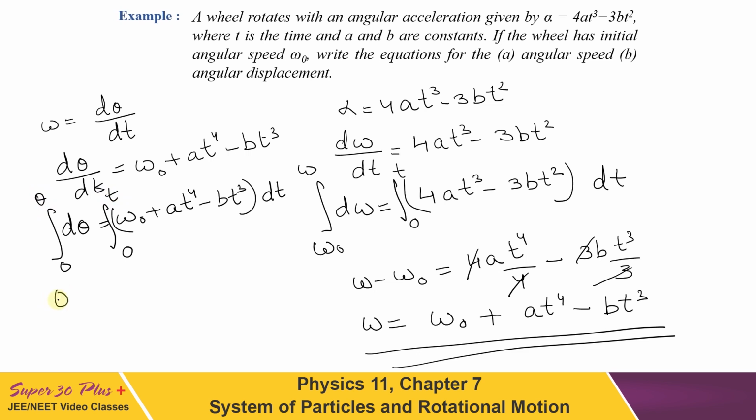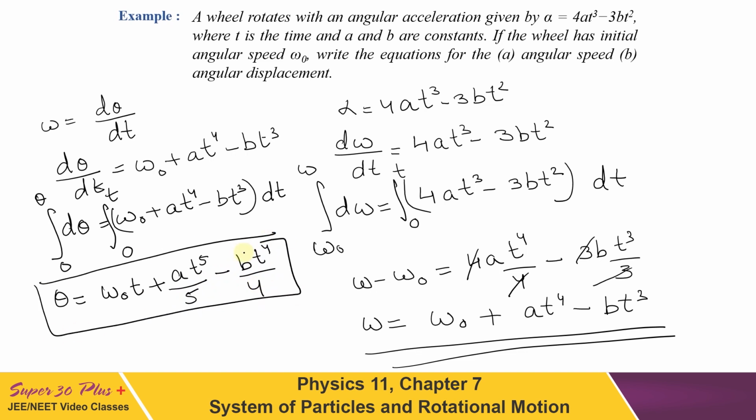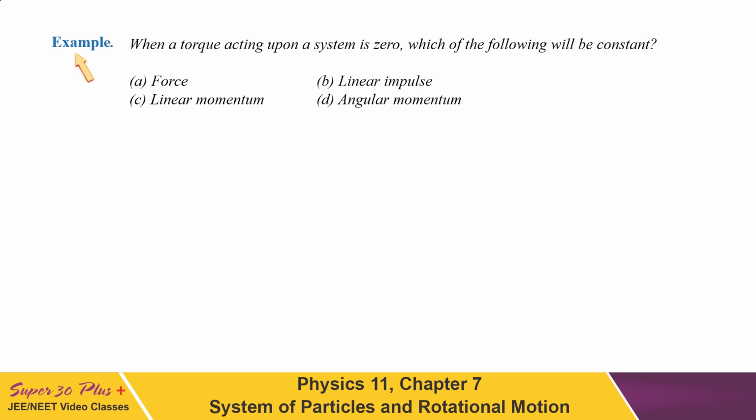We will get theta equal to omega naught t plus a t^5 upon 5 minus b t^4 upon 4. This is the expression for angular displacement which is desired. Let us solve one example.